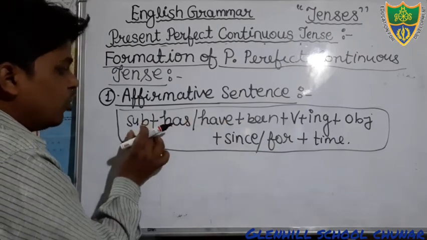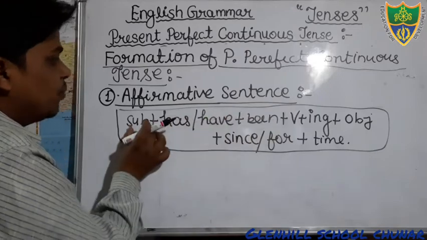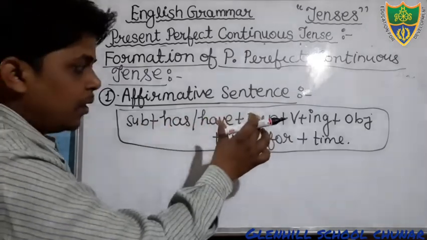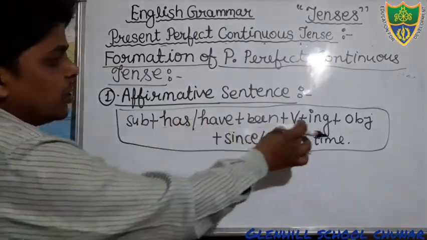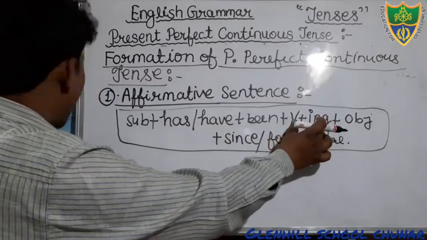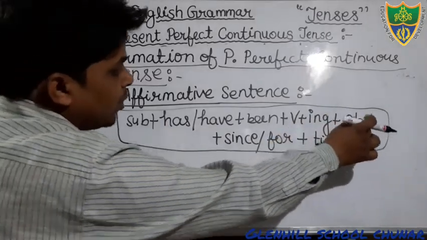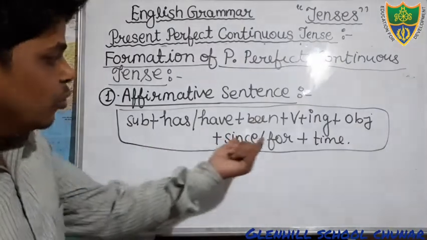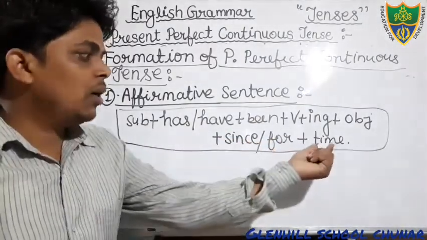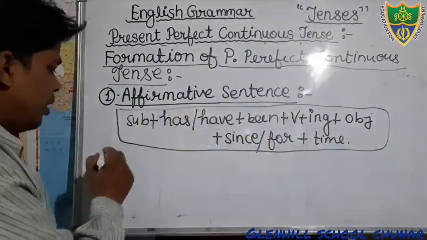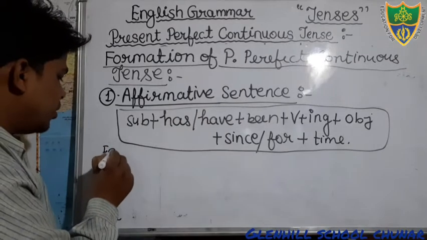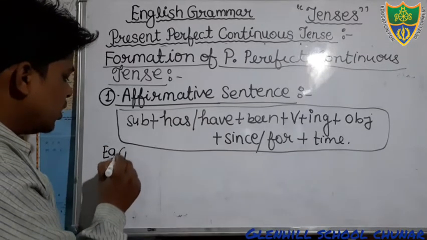If your subject is singular, you will use has been. If your subject is plural, you will use have been. And then after verb, in the verb we will add ing, and then after object, then after time denoting word since and for, and then after time. Example we can see here, students, just see.